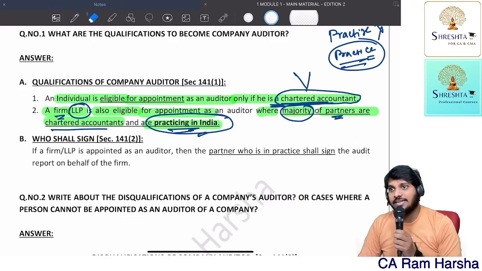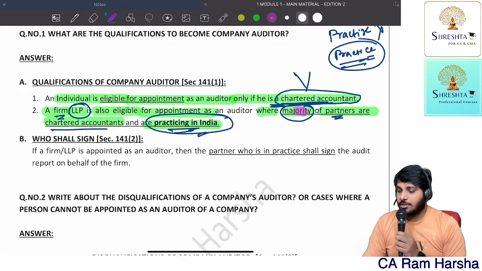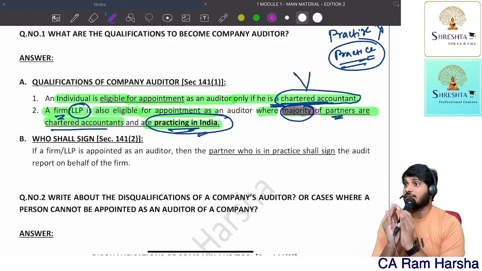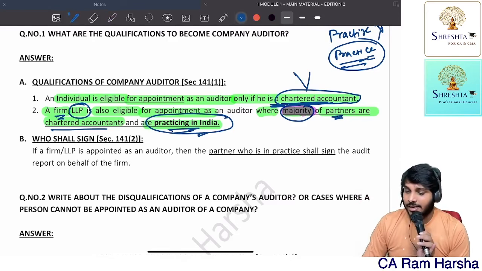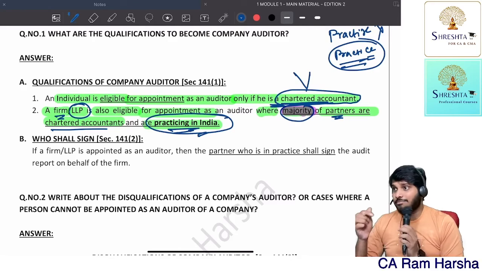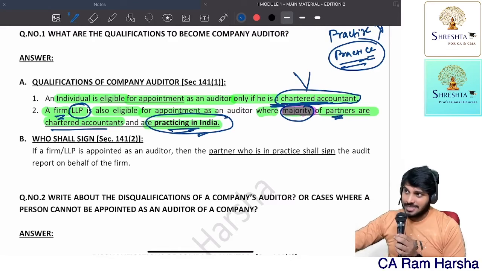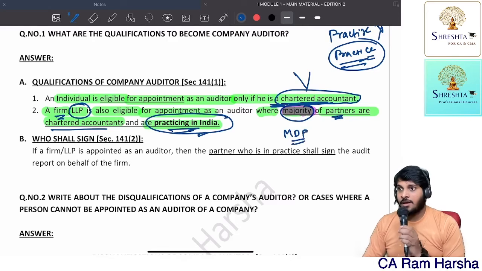Practicing in India. Now you see, Companies Act uses the word majority. It uses the word majority, not 100% all the partners. Majority is enough. Indirectly, Companies Act has given permission for multidisciplinary firms.